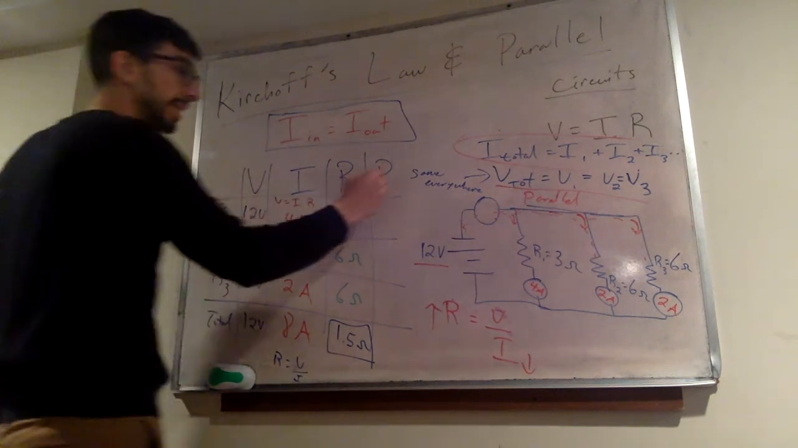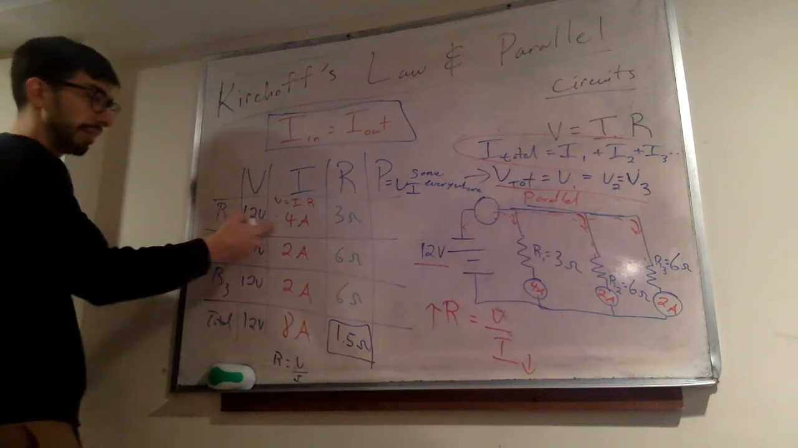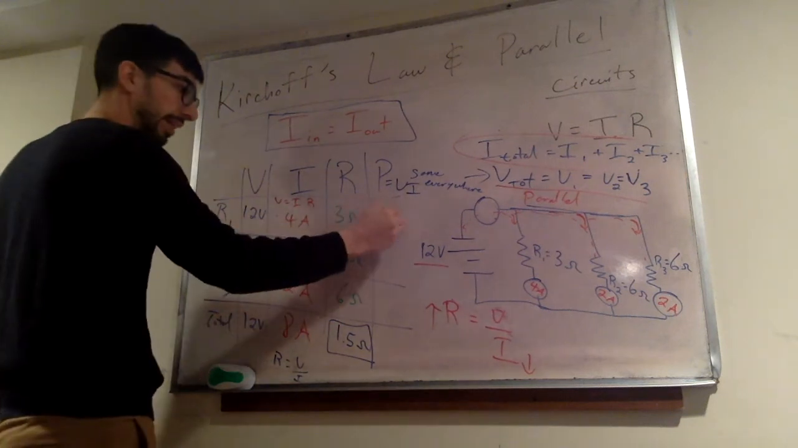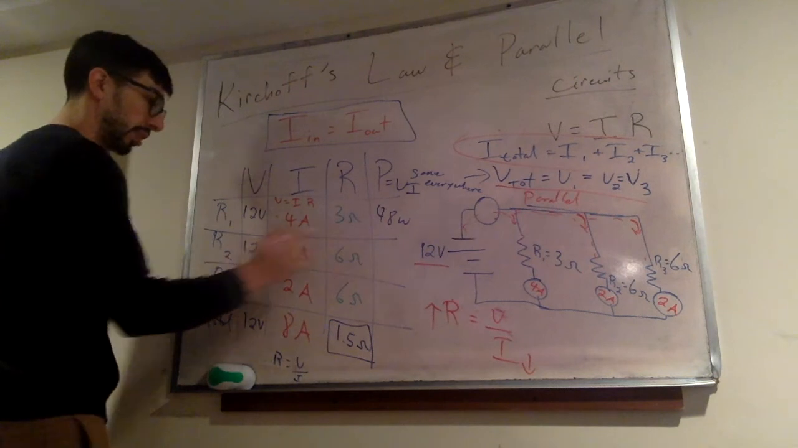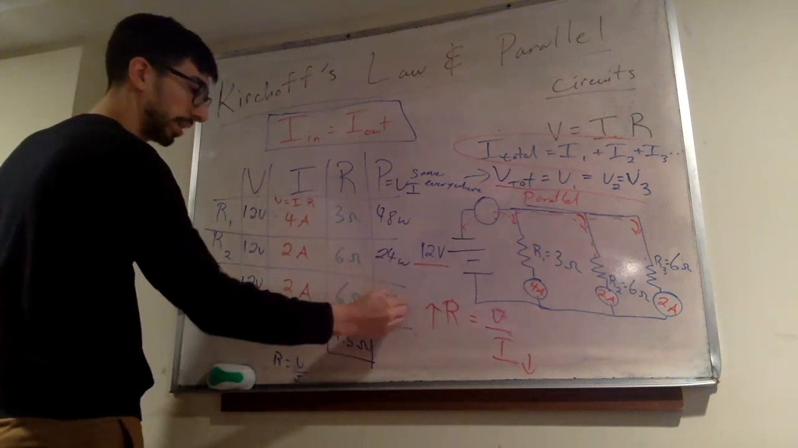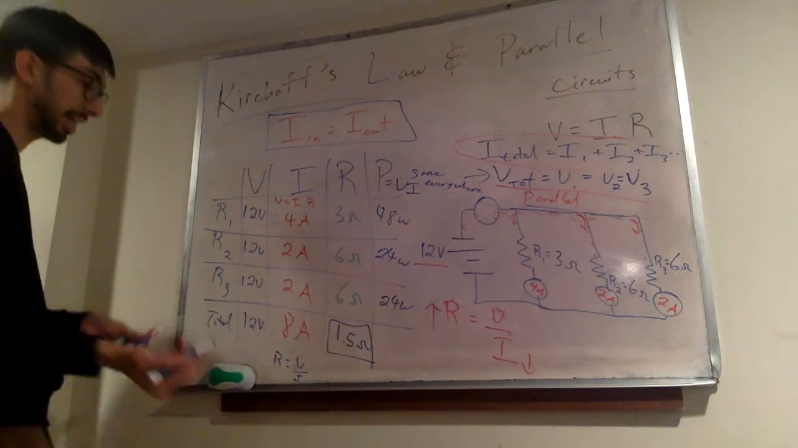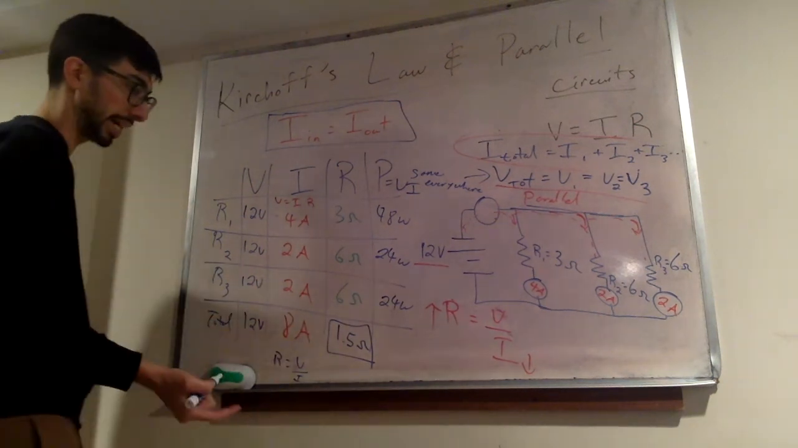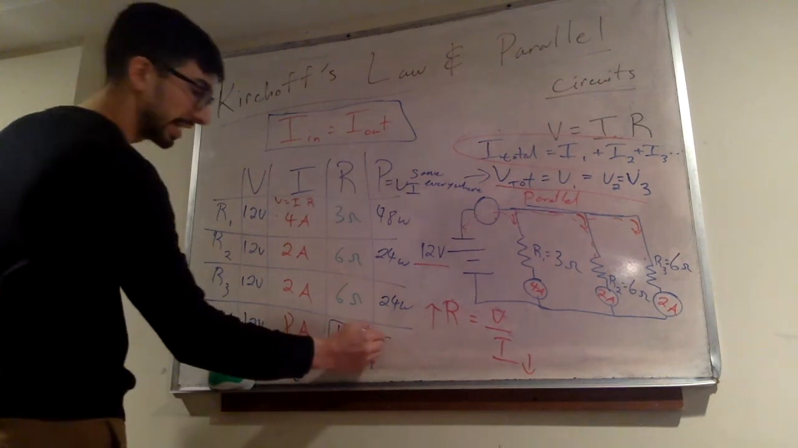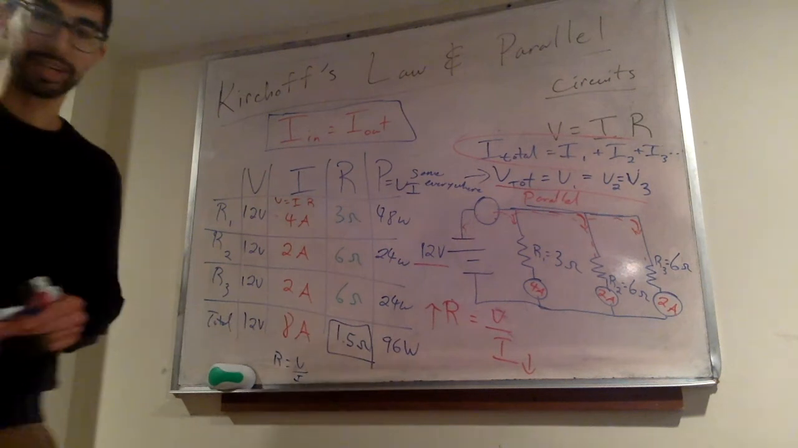And of course, P equals VI, so you can find the power through each part of this too. VI, we're going to get 48 watts through our first one here, 24 watts through our next one, 24 watts to our next one, and remember power corresponds to brightness. And you can even find it for the entire system here, and that's going to be 96 watts for the whole system.